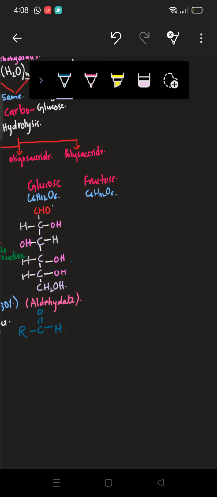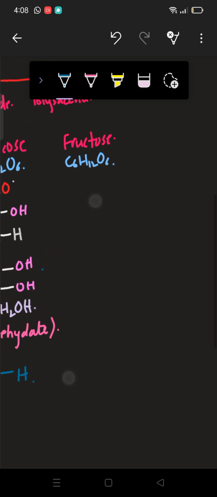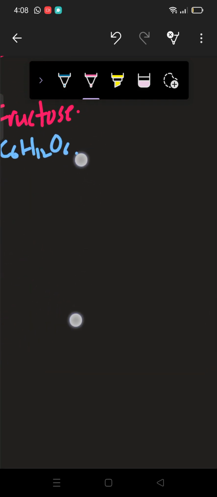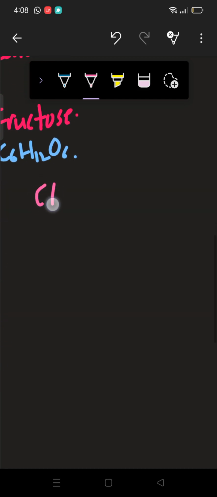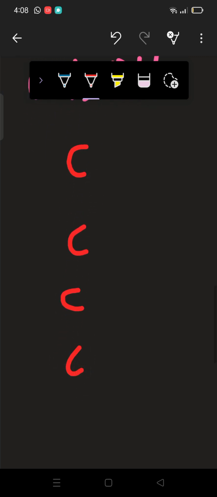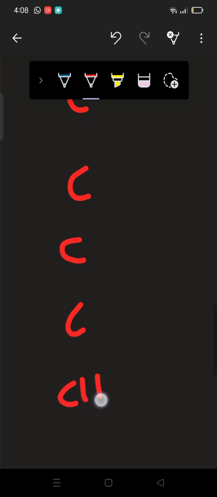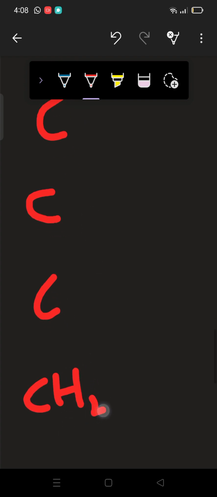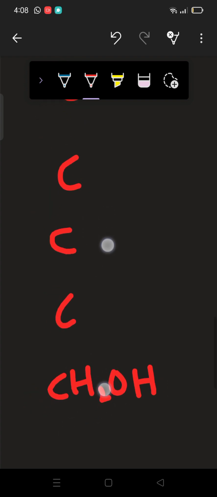So let me make the structure of fructose here. Here we have C2OH. Again, we'll have C here, 1, 2, 3, 4, 5 and C. So let me write the hydrogens first.